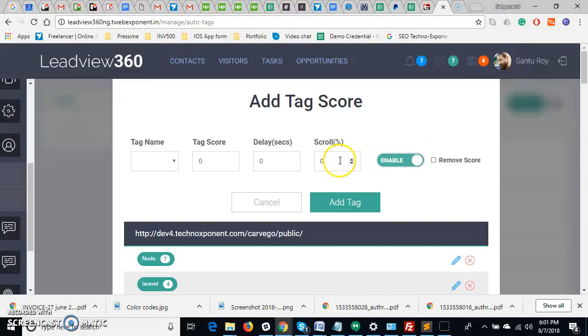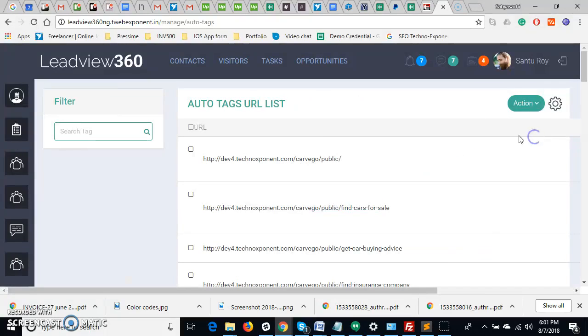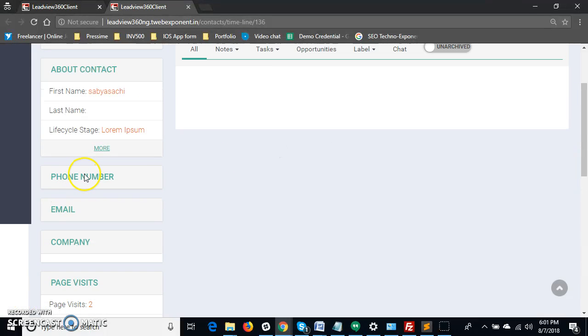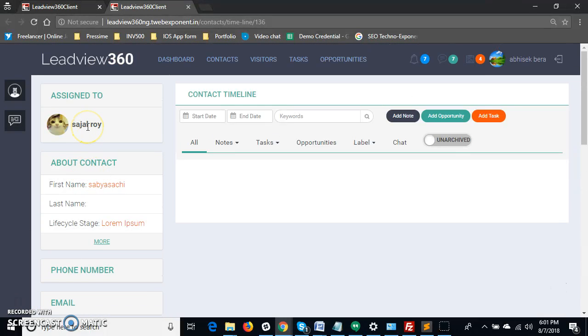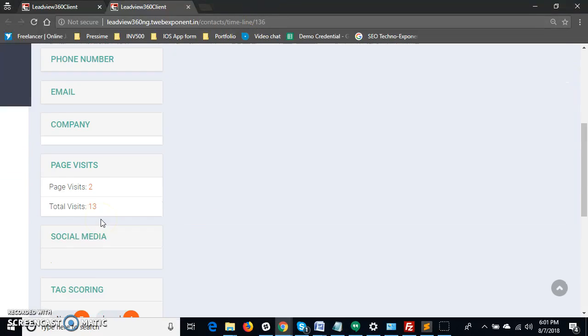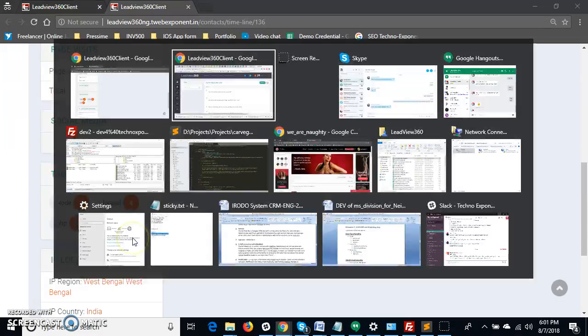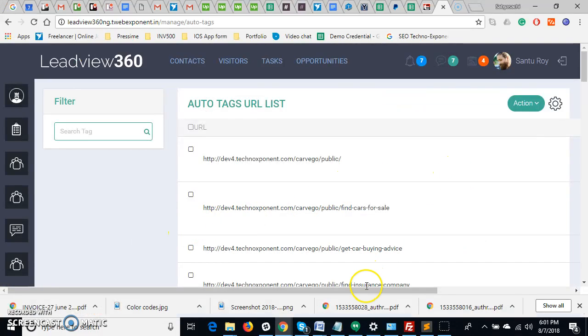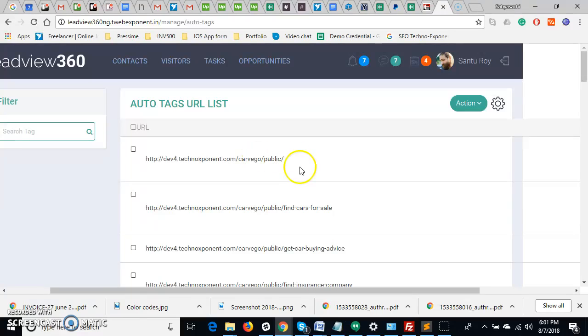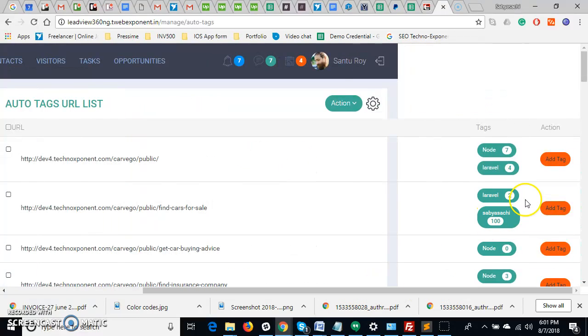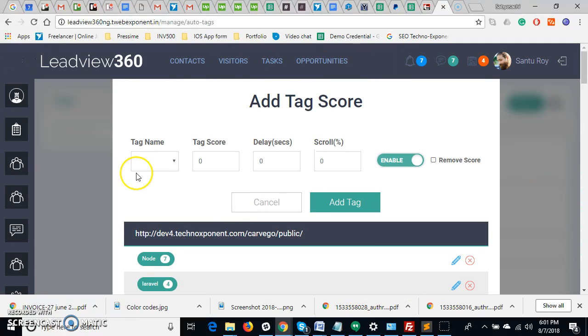So giving you an example, currently if I see, this user has Node 7, Laravel 4 and PHP 5. So what I want, if someone visits this URL, his tag should be removed. Which tag should be removed? PHP tag should be removed.